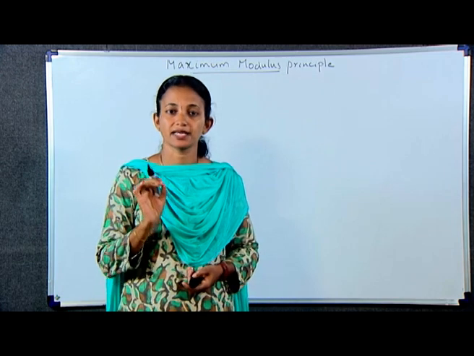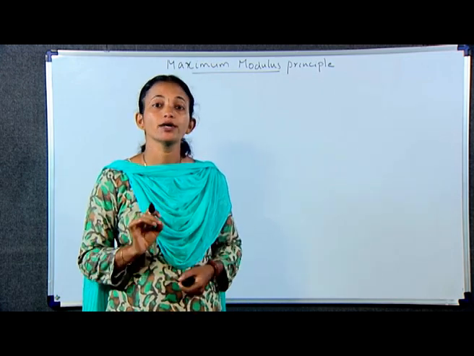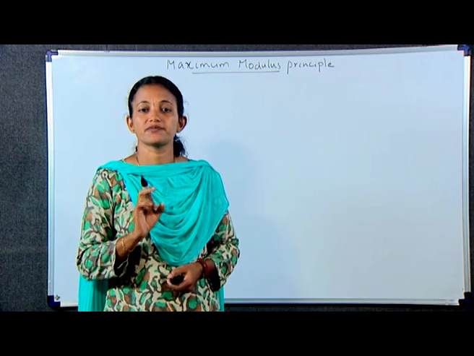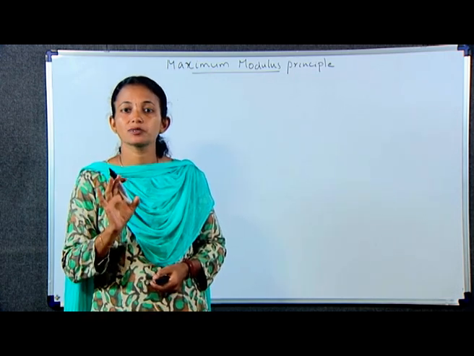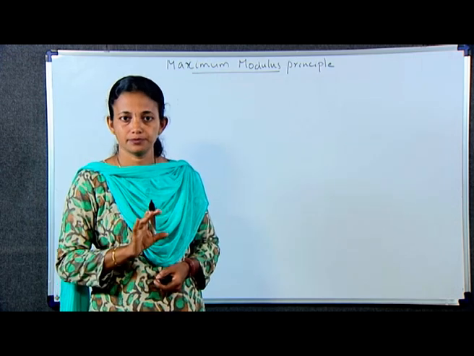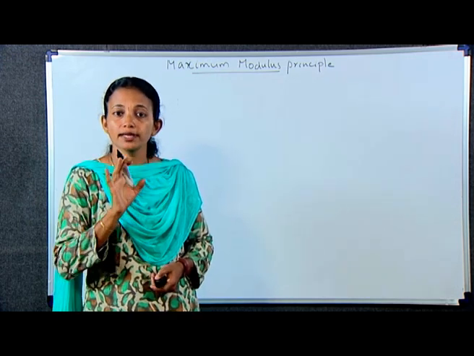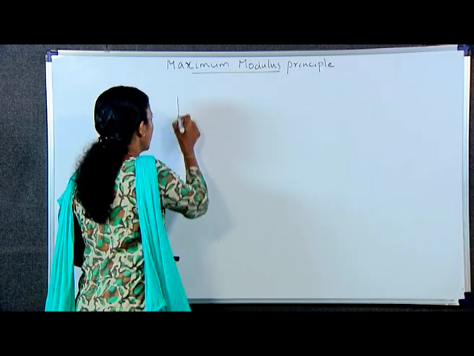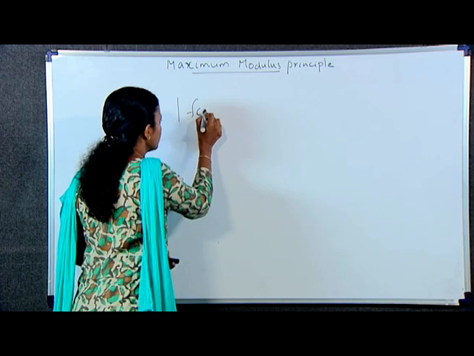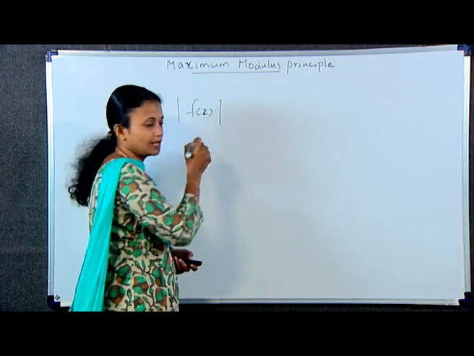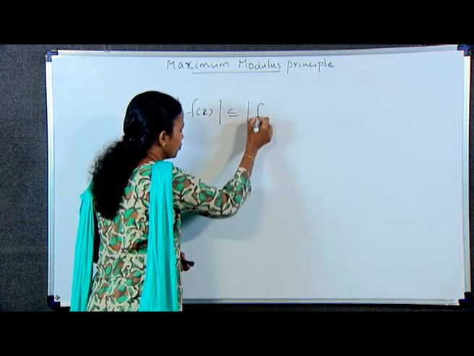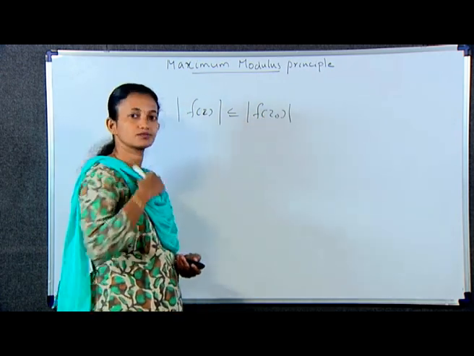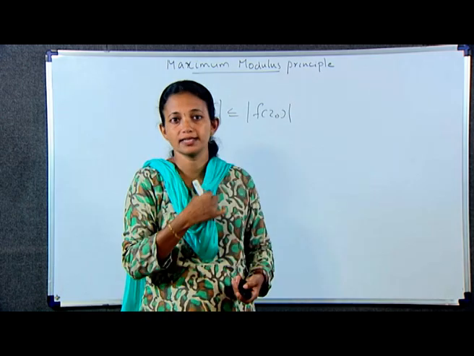If a function f is analytic and not constant in a given domain D, then mod f(z) has no maximum value in that domain D. That is, there is no point z0 in the domain such that modulus of f(z) is less than or equal to modulus of f(z0) for all points z in it.